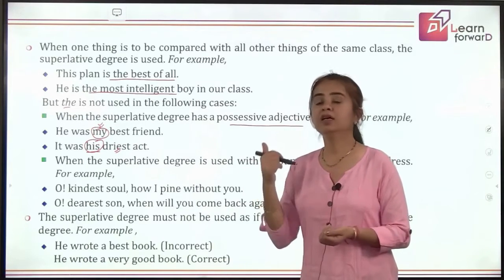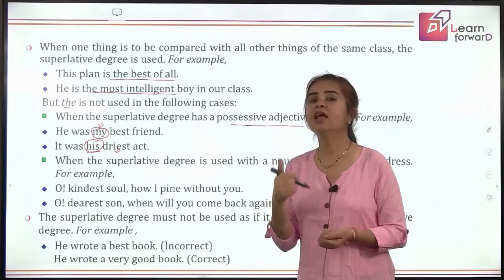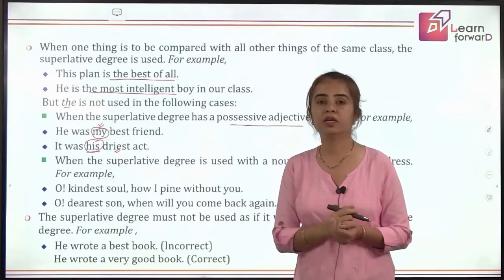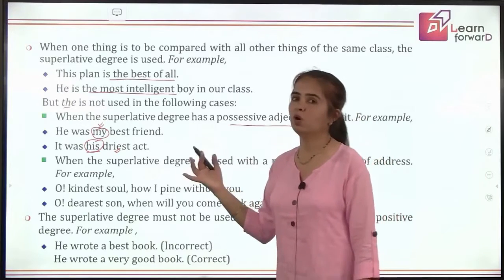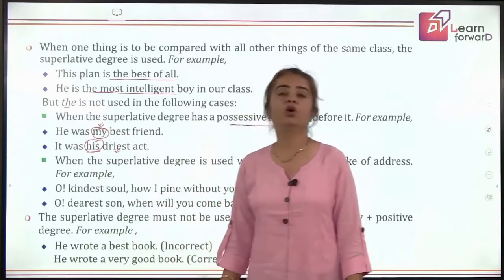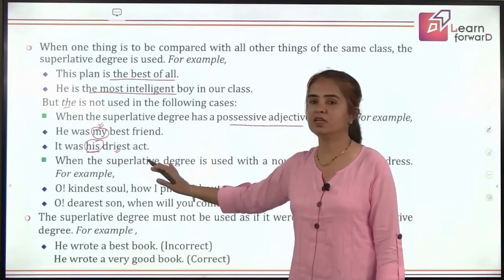Fine. The is also a determiner, children, and these possessive adjectives are also determiners. So two determiners will not go together. This you can take as an explanation why we are not using the before superlative degrees here.